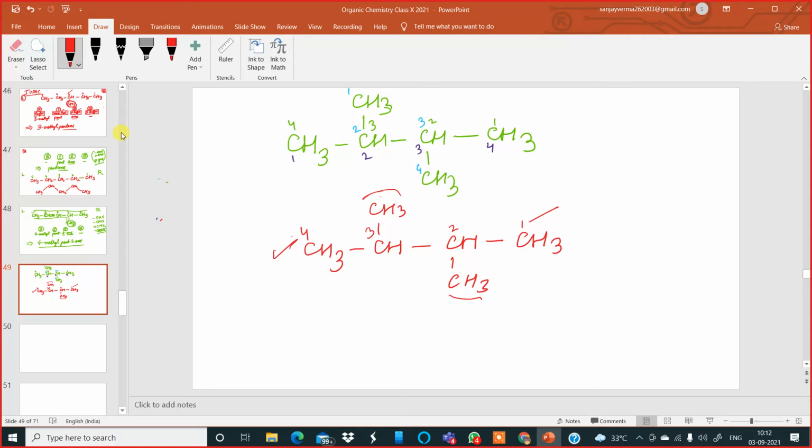Okay. So now, number one. What is the word root? Don't say but. It is but. It is but. Now the word root is but.